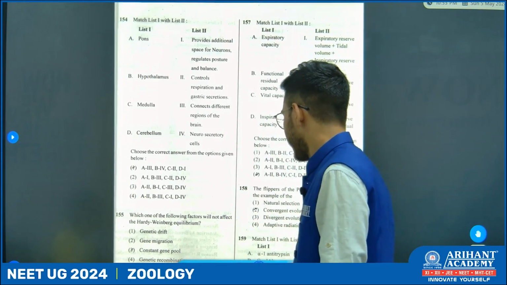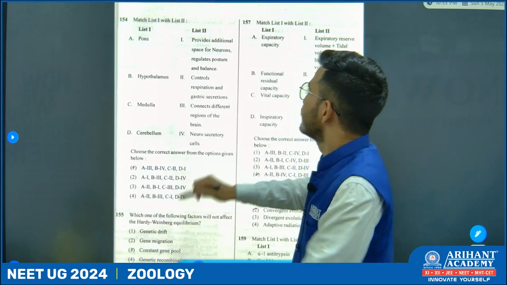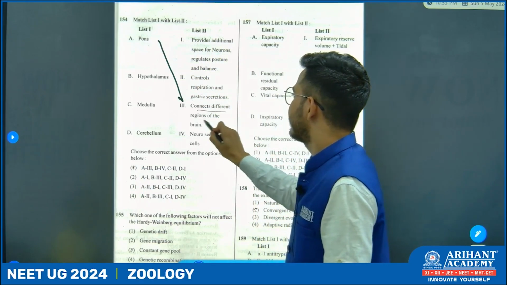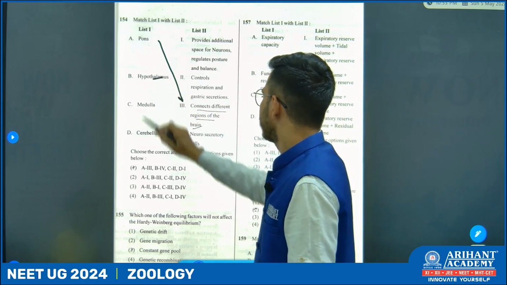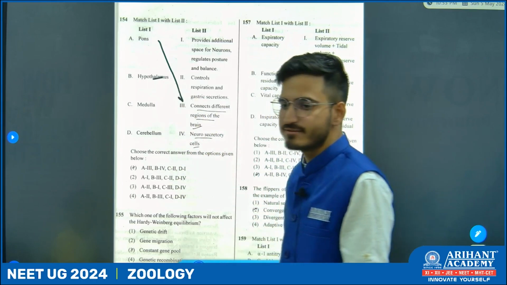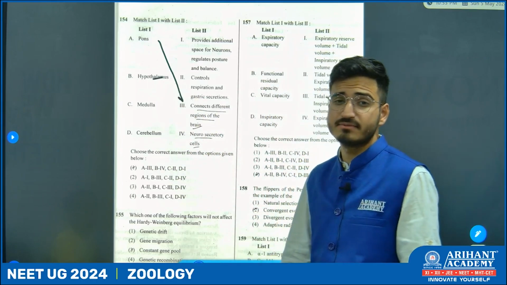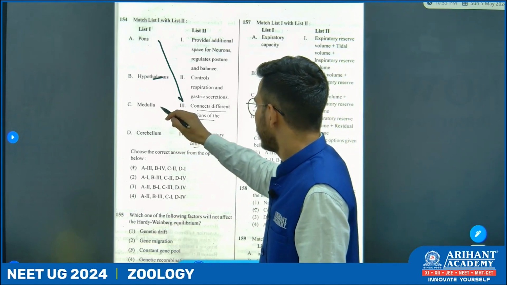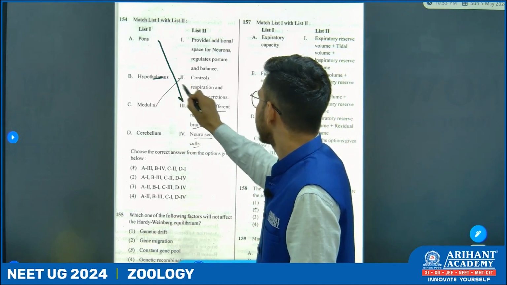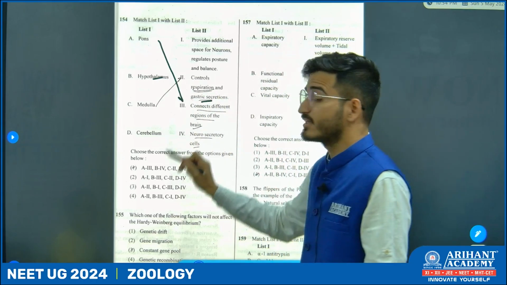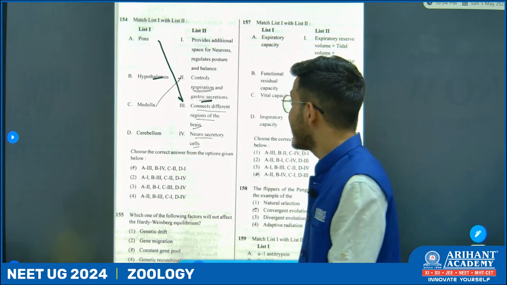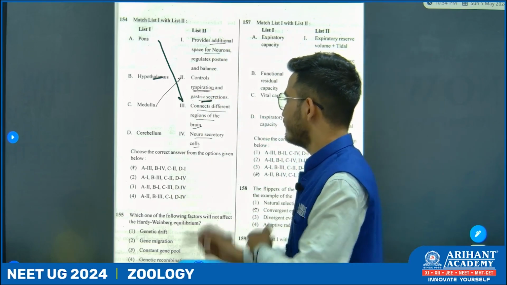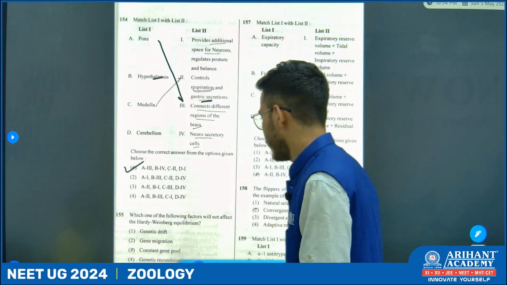So next we have to see now pons, which connects different region of the brain. Hypothalamus, it has neurosecretory cells, we know, that's why it also helps in forming neurohypophysis in case of pituitary. Now medulla oblongata controls respiratory and gastric secretion. It is having respiratory centers. And cerebellum, it provides additional space for neuron, regulates posture and balance. So option number 1.